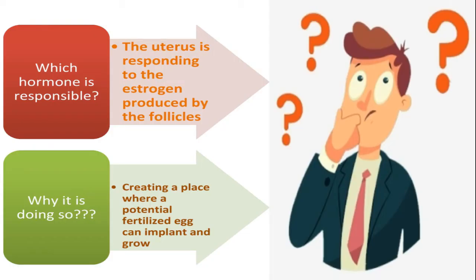Basically, the uterus is responding to the estrogen produced by the follicles, rebuilding the lining that was just shed during the last period, or the last menstrual phase. The uterus does this to create a place where a potential fertilized egg can implant and grow, and it does all this under the influence of estrogen.